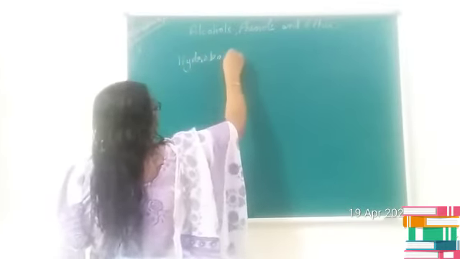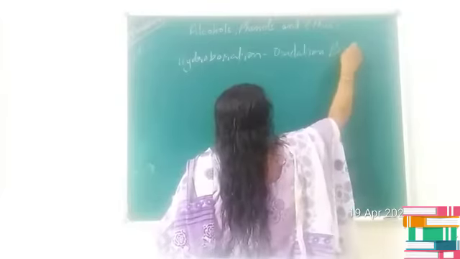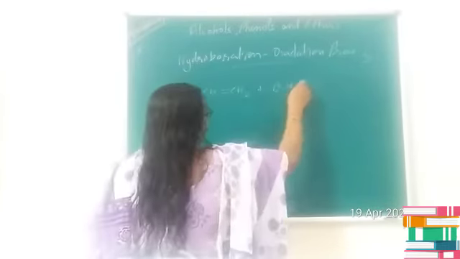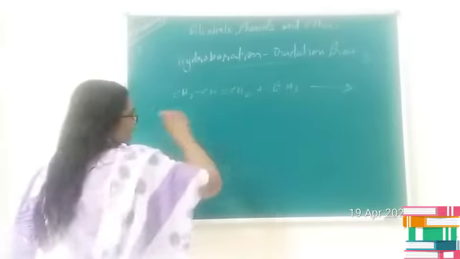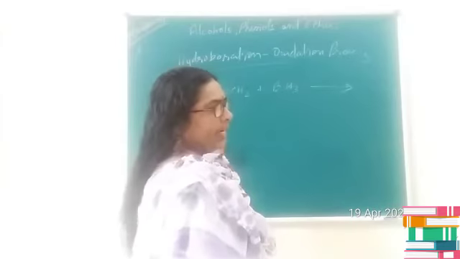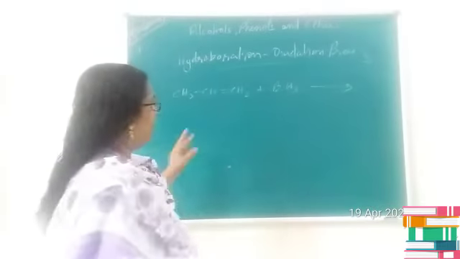Next one, let us consider the hydroboration oxidation process. In this case, alkene reacts with diborane. I am not showing the steps in between, directly let me show one of the final steps.